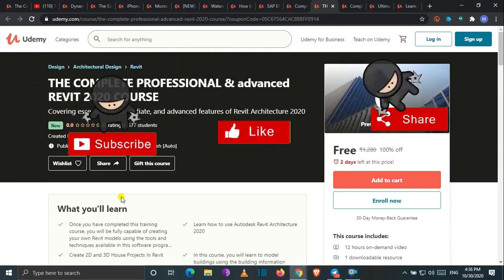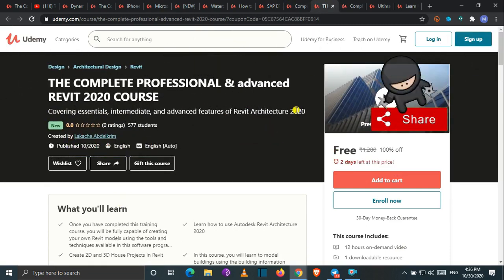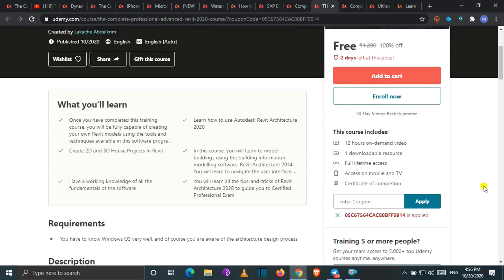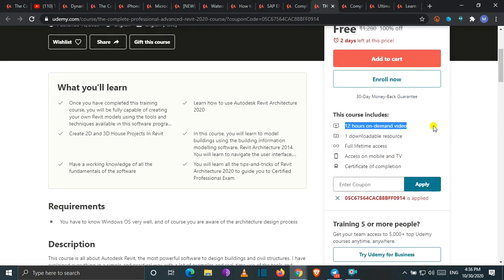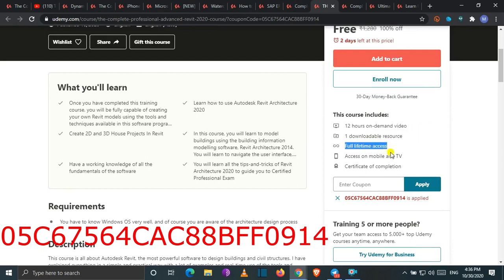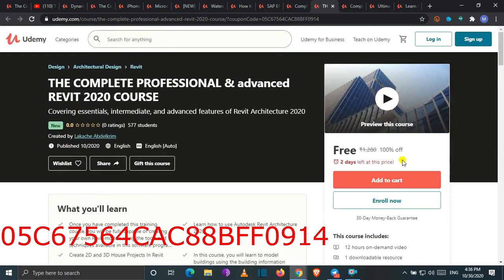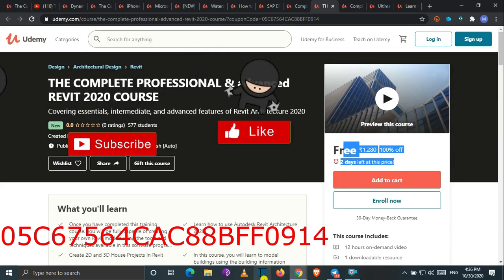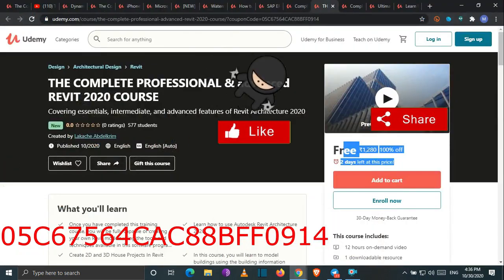Let's move to our next course. Our next course is all about architectural design. You will learn architectural design completely with the help of Revit. Revit is also designing software, and this is a 12-hour course. Here you will get full lifetime access and the certificate of completion. Here is the coupon code of this course, which is valid for 2 days. So you may apply this coupon code within the period of 2 days in order to get your course for free of cost.